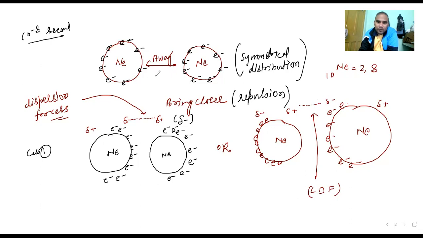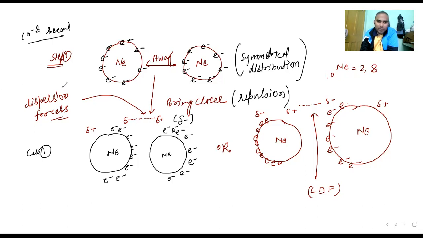So this is the first case. This was the step number 1, where the molecules were away. Then you reduce the volume. When reducing the volume, the molecules are going to come closer, because the gas is in the container. When the gas molecules come closer, the London dispersion force will act on them.